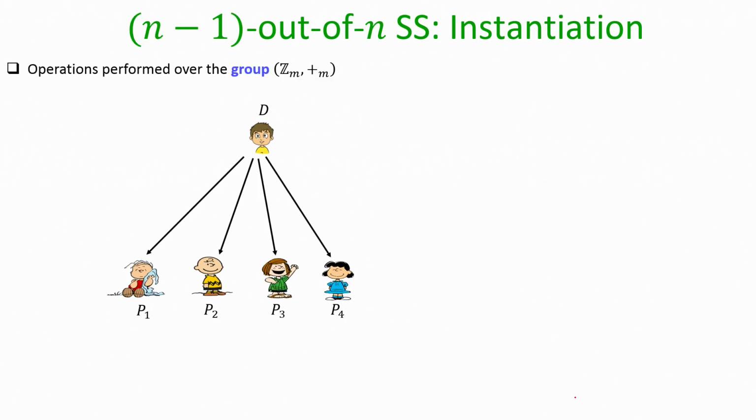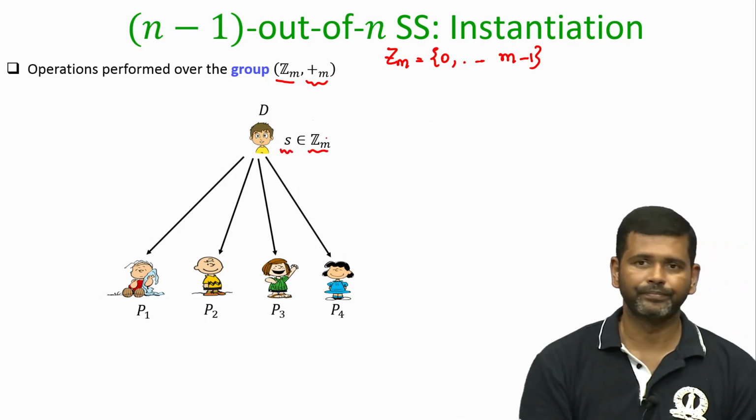Now, let us take another candidate group and see the working of additive secret sharing. This time my group is ZM, and remember ZM consists of the integers 0 to m minus 1, with addition modulo m as the operation. The secret should be a member of ZM.